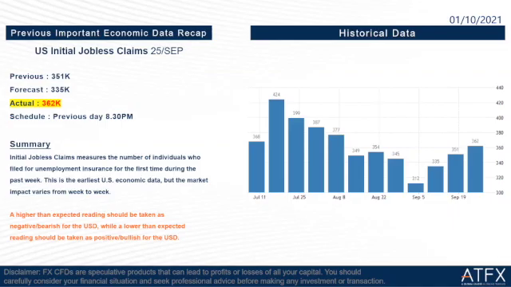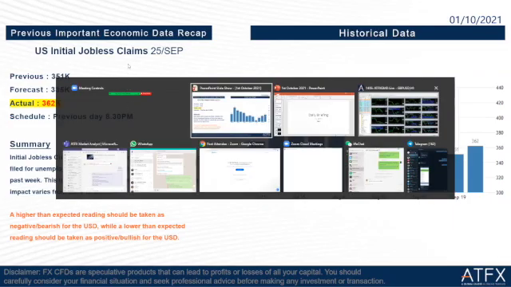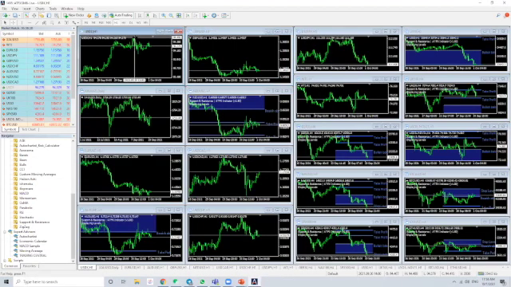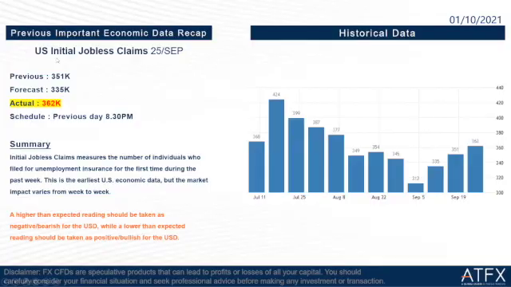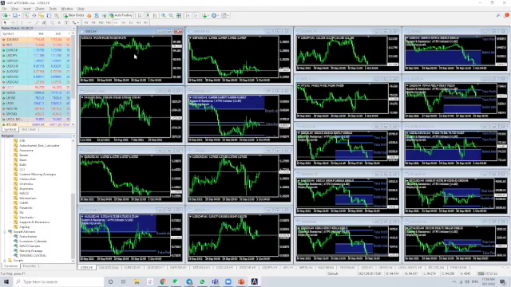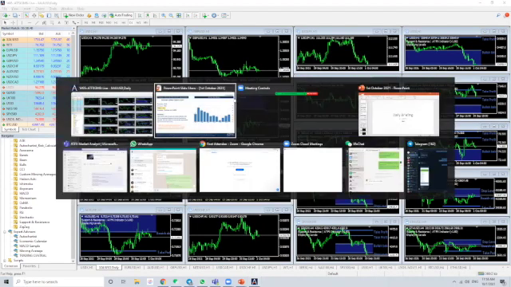So let's take a look at the market graph here. We can see that the US dollar index went down last night because of this economic data, which is US initial jobless claims. And because the US dollar index went down, it caused market volatility to all other trading instruments like commodities and also the forex major pairs. Okay, so we go back to our PowerPoint here.